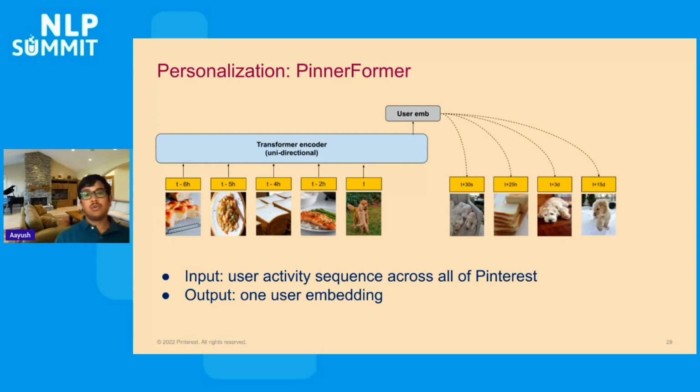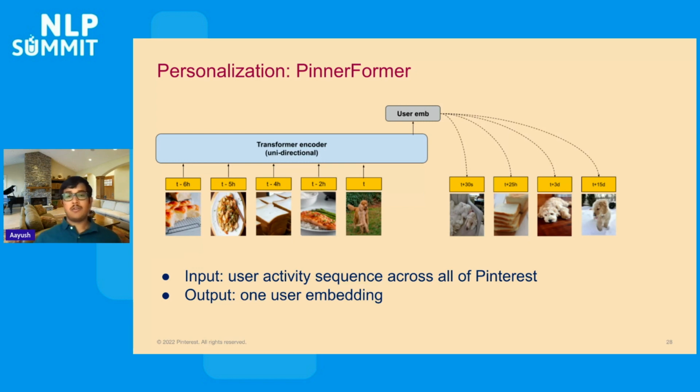Here, we look at the user's activity sequence, not in simple categorical features, but in these graph-based embeddings that we have, and try to capture it using a transformer-based encoder into a user embedding. And the objective here is trying to predict what is the next interaction that the user is going to do. There are many more details in this implementation. Please feel free to read our paper.